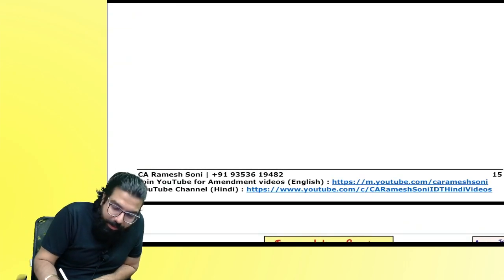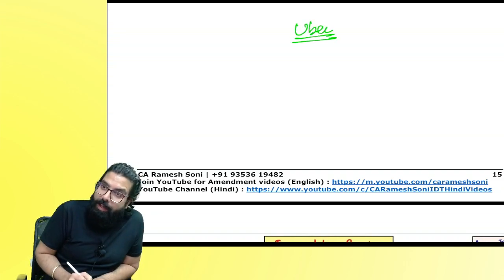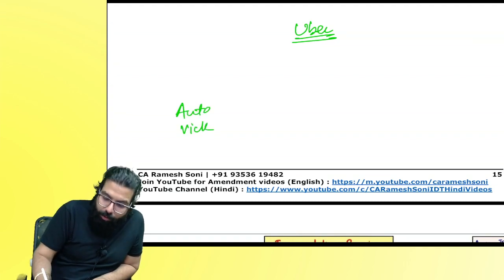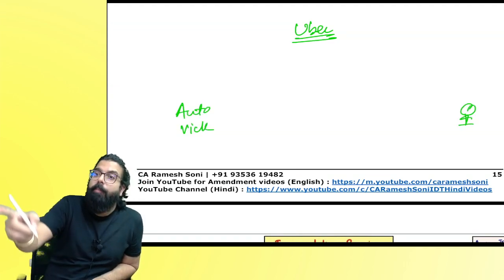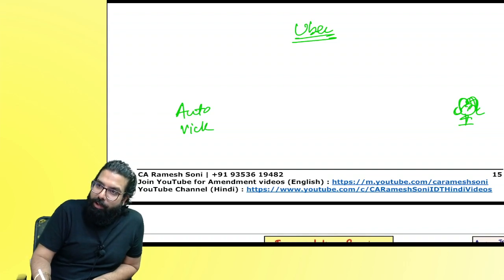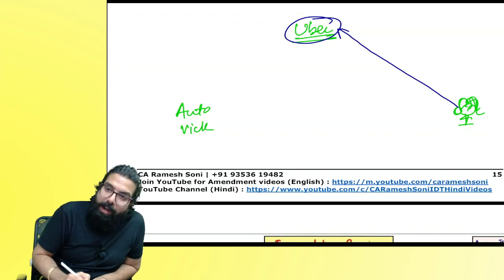So I am telling again here. See here, Uber is there. This is an auto rickshaw. This is Madan. I love drawing, you remember? Madan went to Uber online.